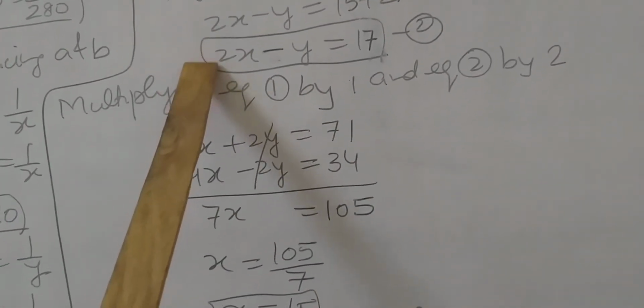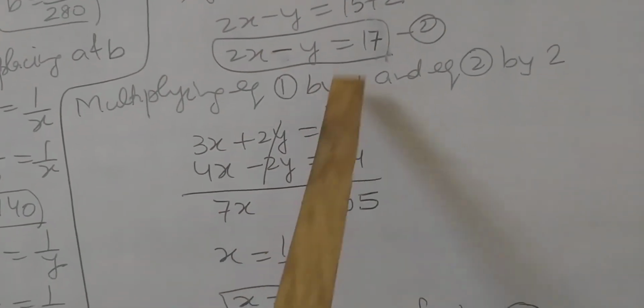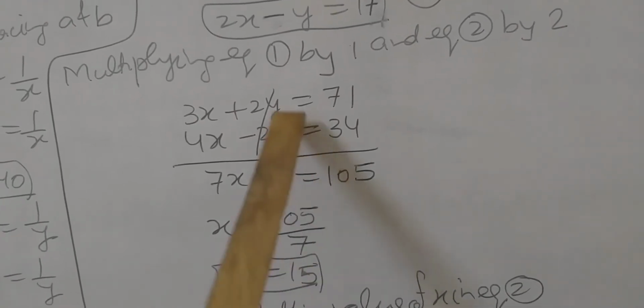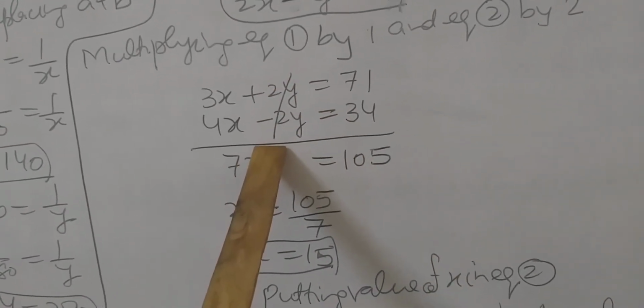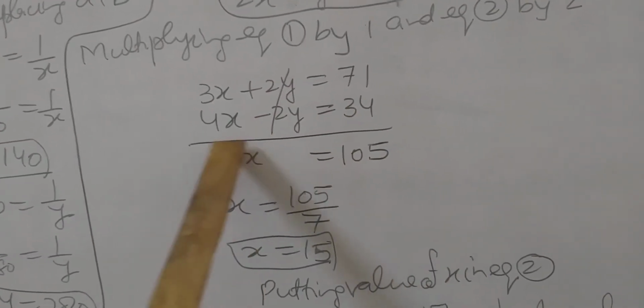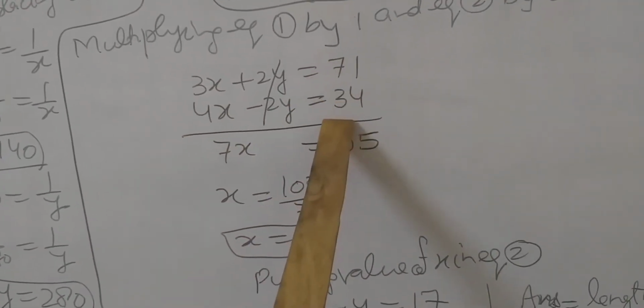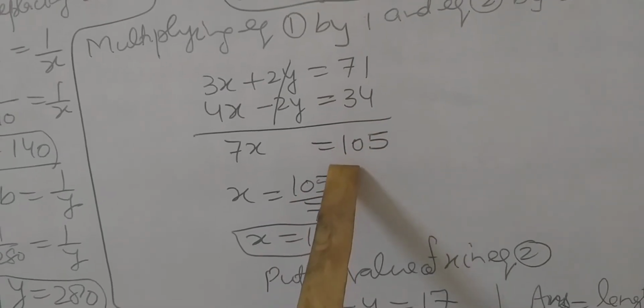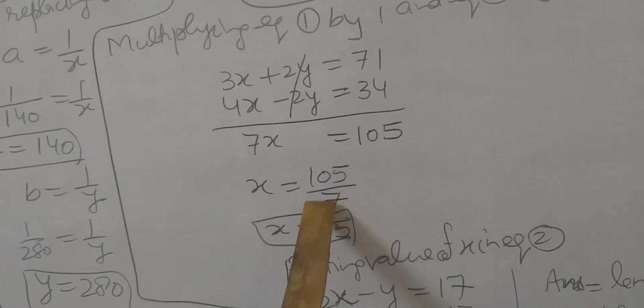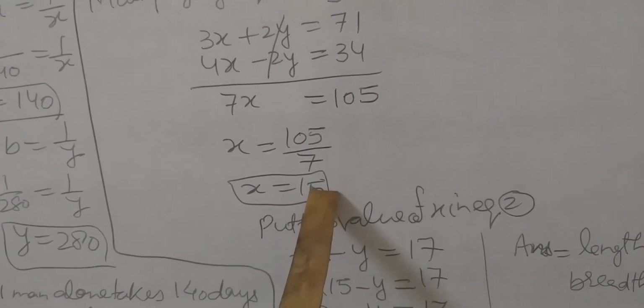The second equation times 2 gives 4x minus 2y equals 34. Plus 2y and minus 2y, both will be cancelled. Here 3x and 4x have the same sign, so 7x, and both are added. 7x equals 105, x equals 105 upon 7, x equals 15.